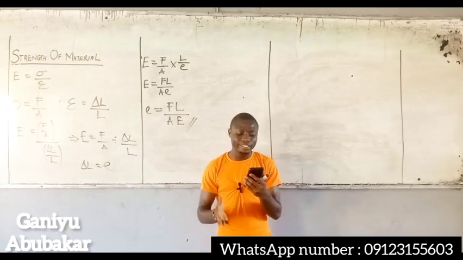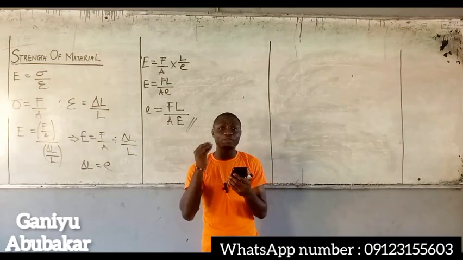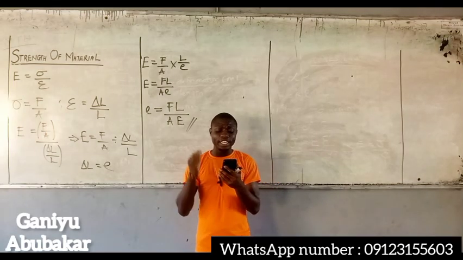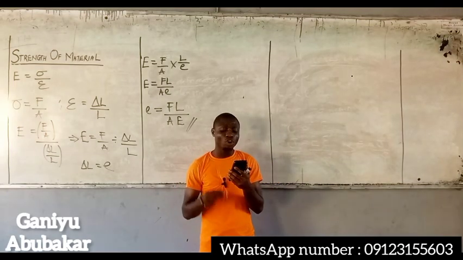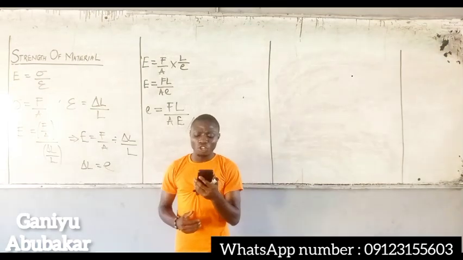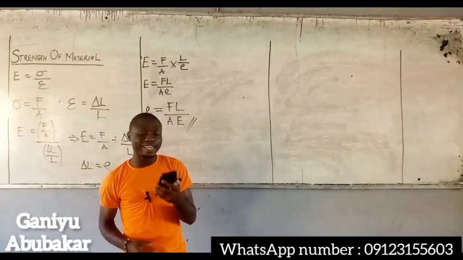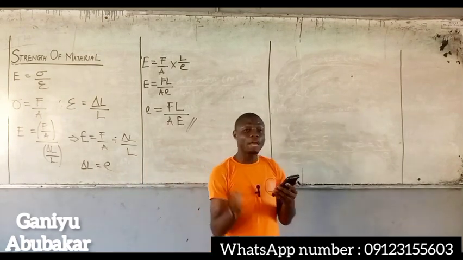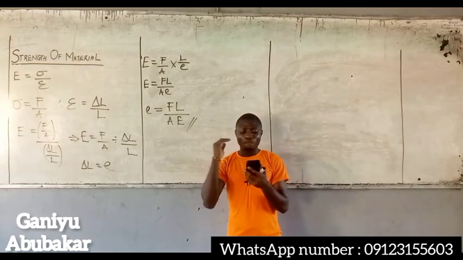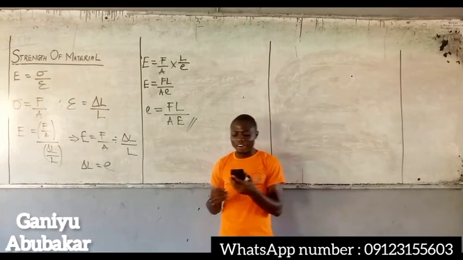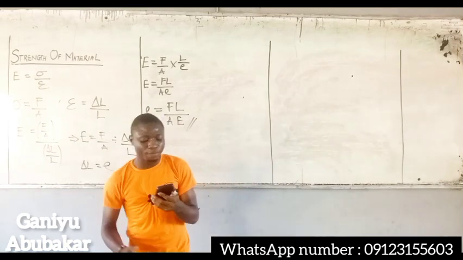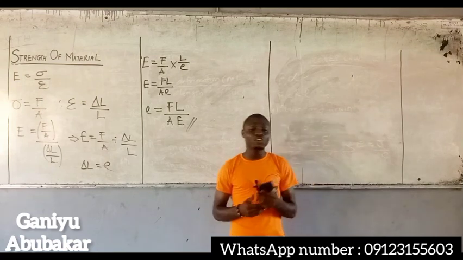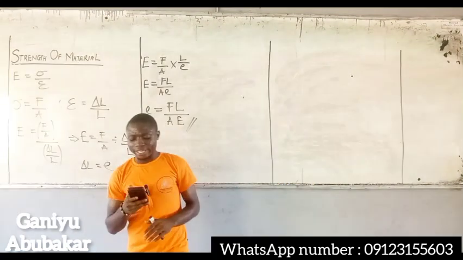Calculate the shortening in length of 100 mm, if the Young's modulus is 4.28 times 10 to the power 8 kilonewton per meter square. Let me come again. A square steel rod 40 mm by 40 mm is used to carry an axial load of 200 kilonewton. Calculate the shortening length of 100 mm if the Young's modulus is 4.28 times 10 to the power 8.